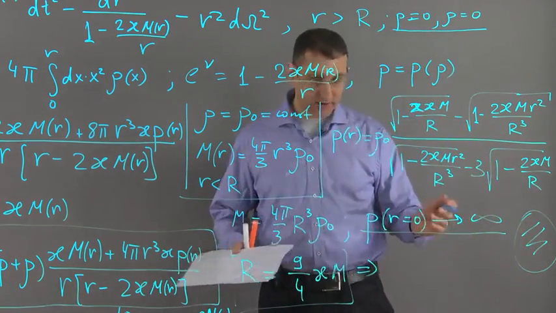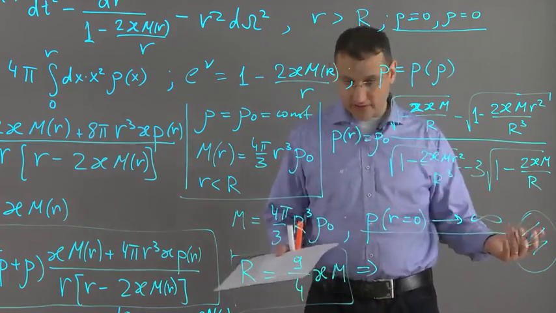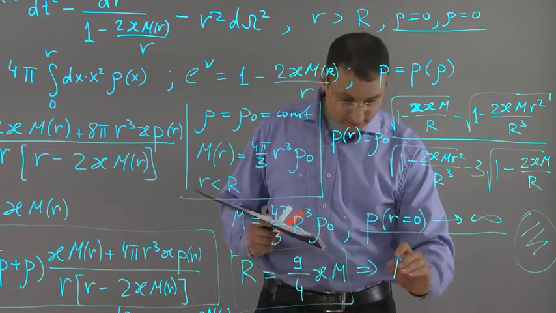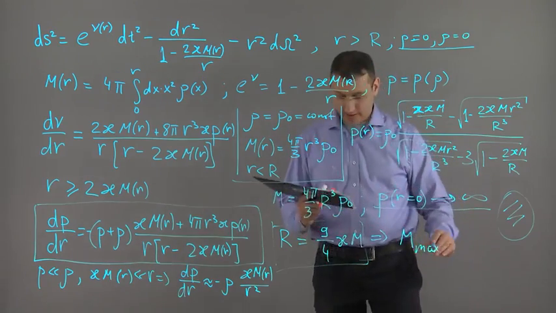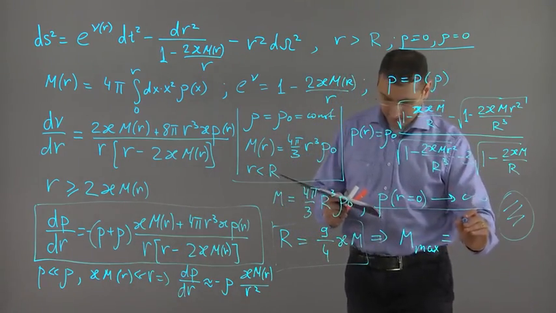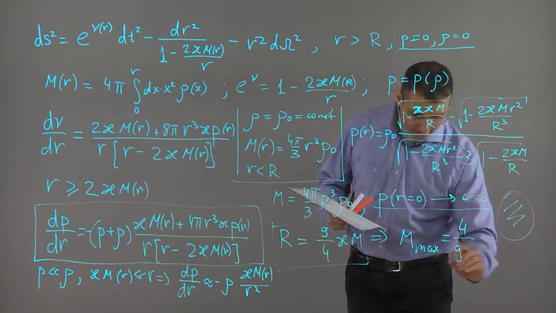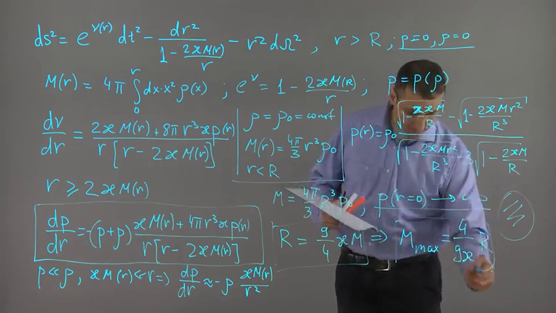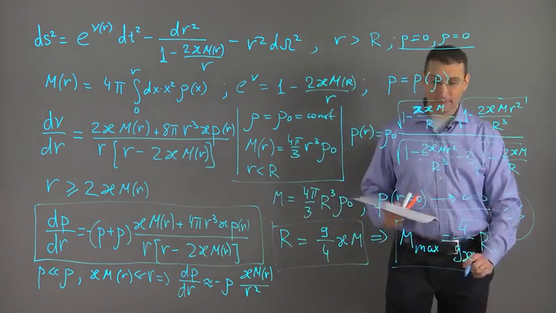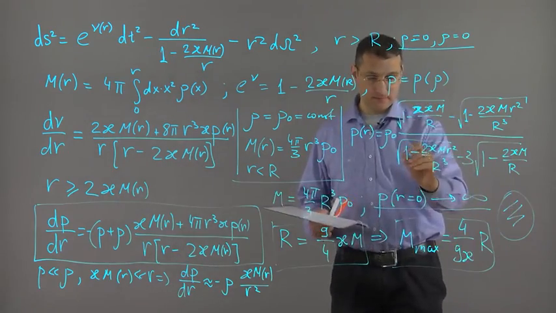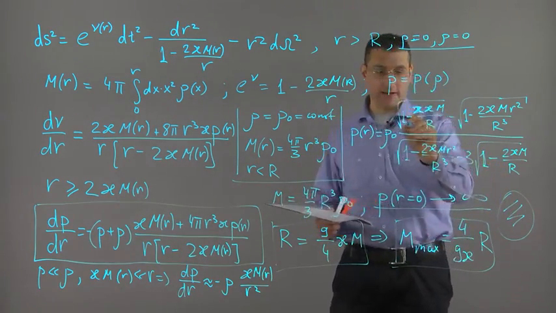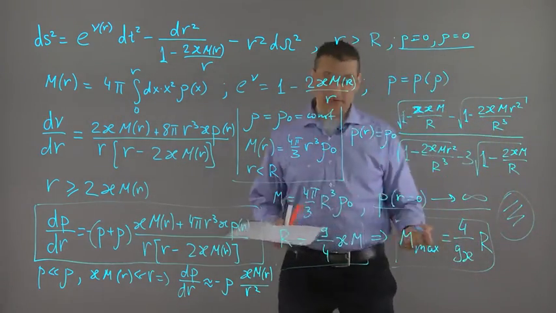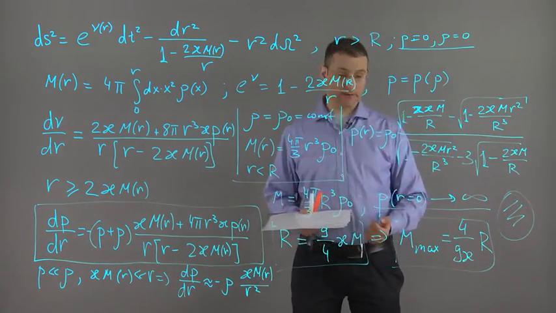So we don't want to have this situation. This is unphysical. It doesn't realize in real situations. So we expect that the maximal mass of the star with the given radius is given by 4 divided by 9 kappa R. So if mass exceeds this value, the star becomes unstable because the pressure inside it blows up. So the star becomes just unstable, and this is not realized in real situation.